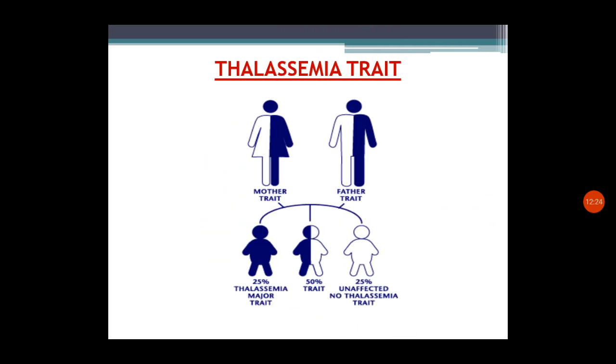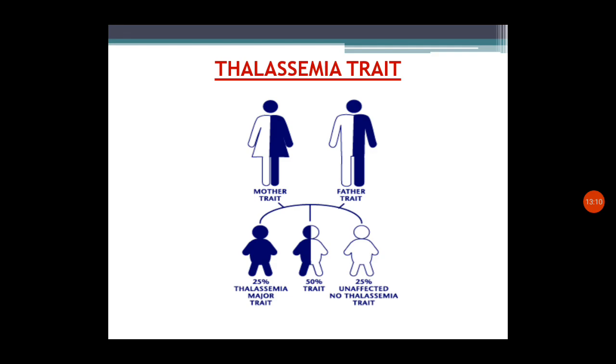And some more additions on thalassemia trait. The black area is the affected area. When a mother who is a carrier and a father who is a carrier marry, there is a 25% chance of getting a thalassemia major child, and 50% chance of getting an intermedia trait, with the carrier stage, that is the heterozygous forms, and 25% of getting